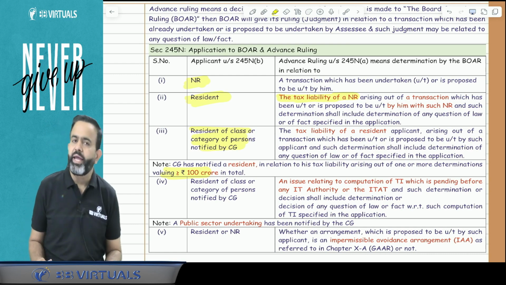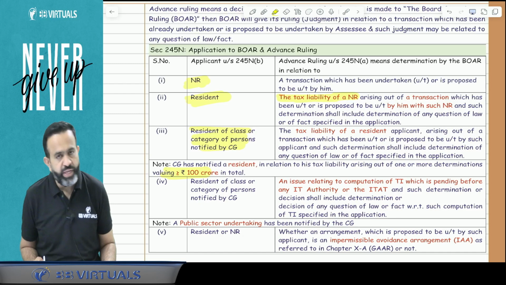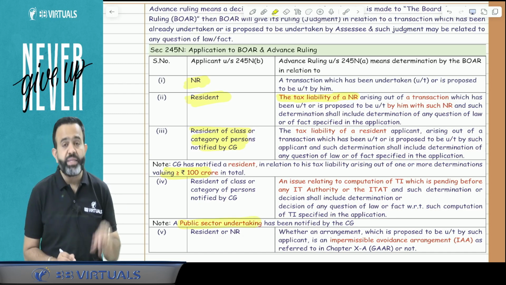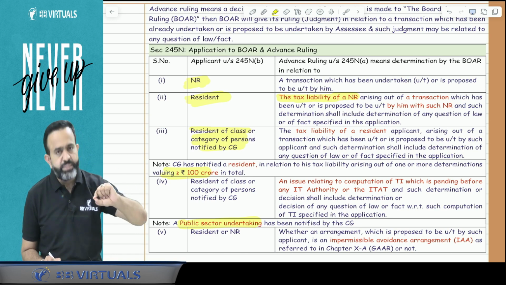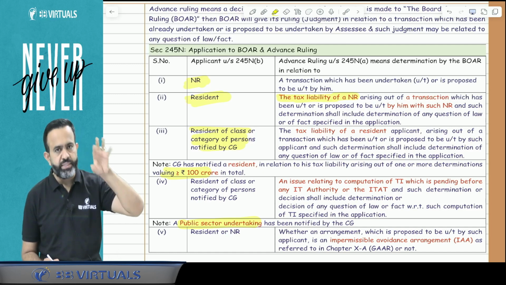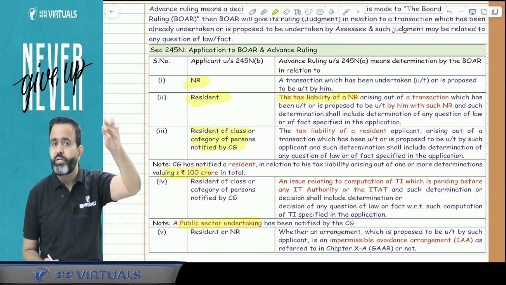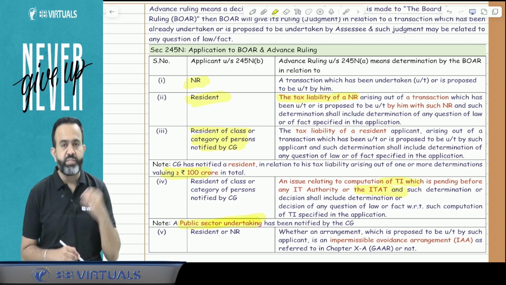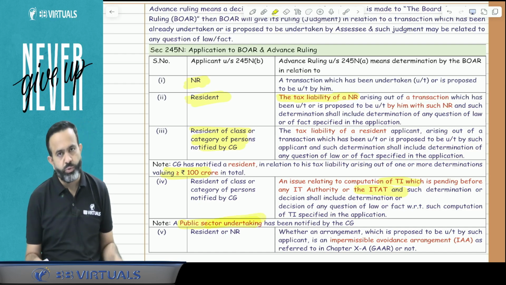Now the fourth is any notified class of person mentioned by the central government, and here one notified person is a public sector undertaking. If the case related to that issue is already pending either with the IT authority or the ITAT, then in that particular case the public sector company can apply for advanced ruling.